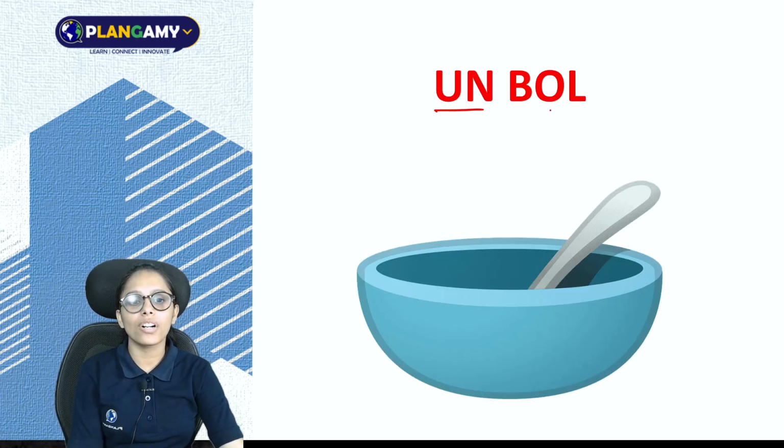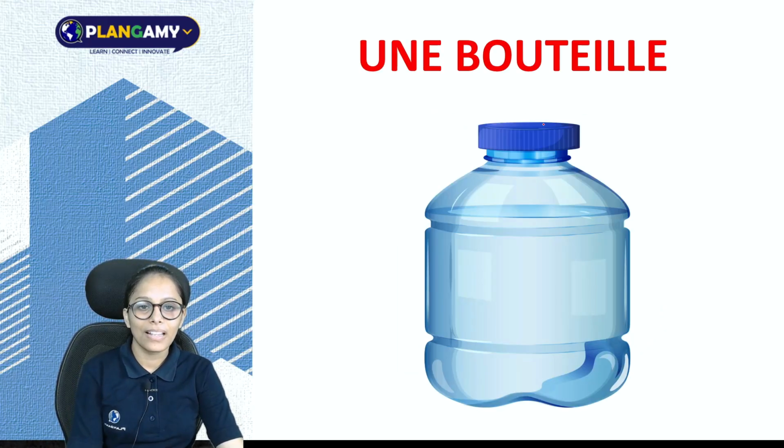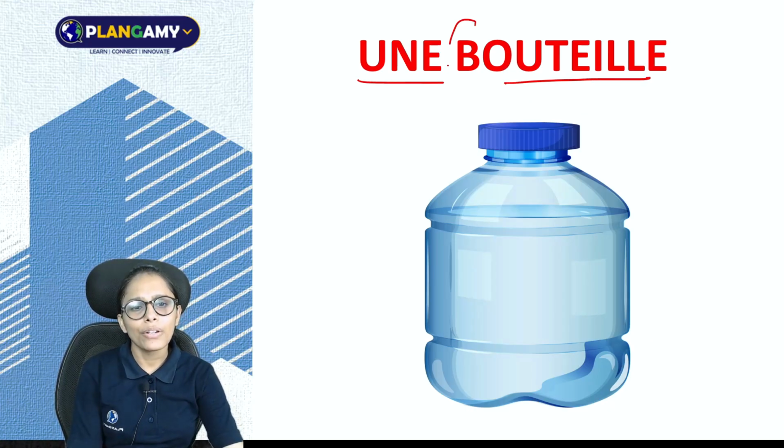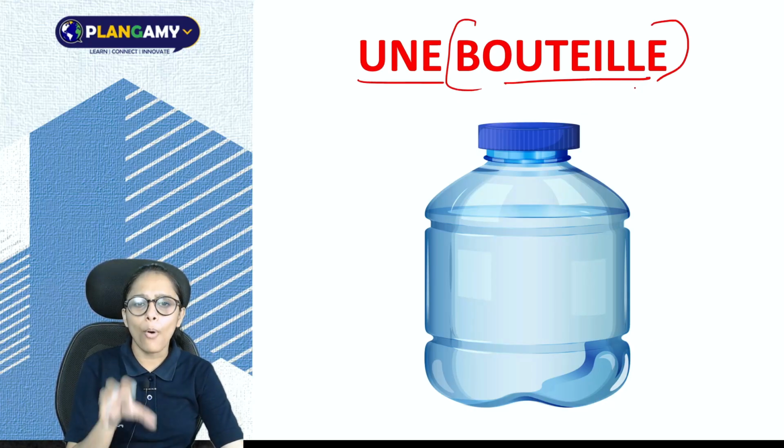Next we have a bowl. The picture is very clear to us. It is a bowl. Here we have une bouteille. I know that bouteille means bottle, and bottle is always considered feminine.